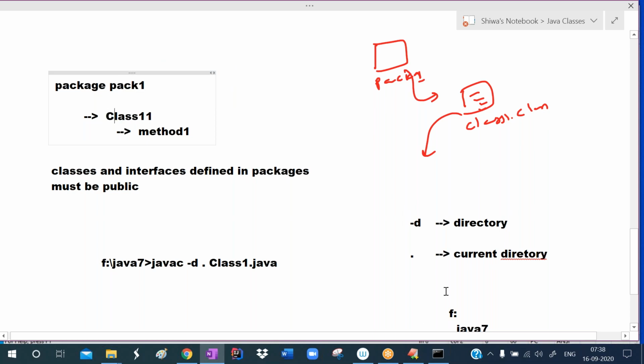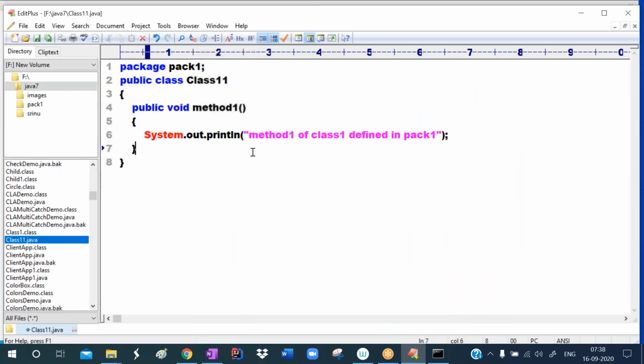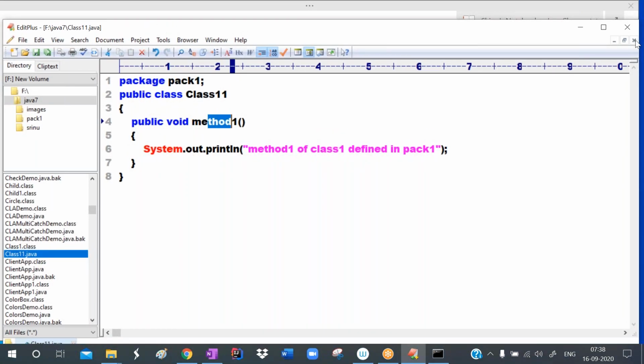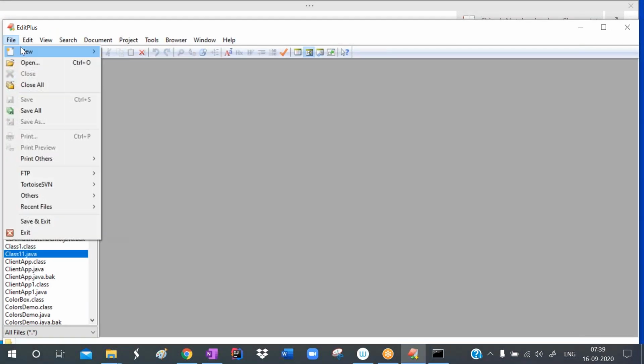In that, method1 is there. I want to use this method in the future. For future purposes only, we define this, for reusability. Okay, so open a new file.